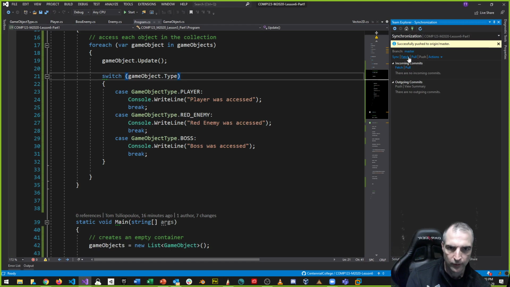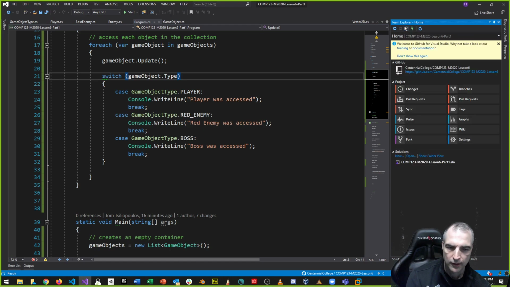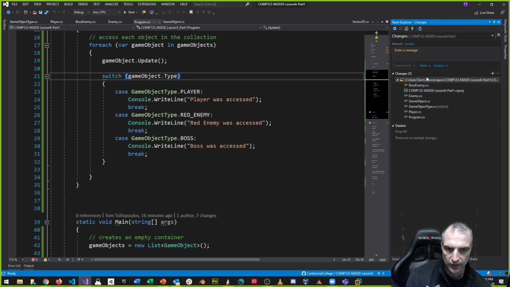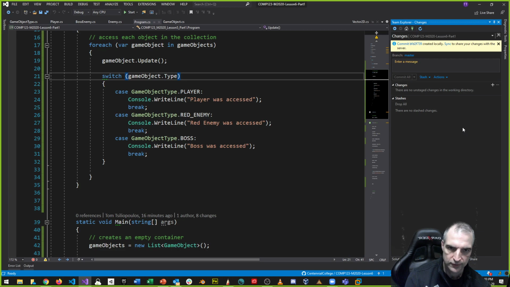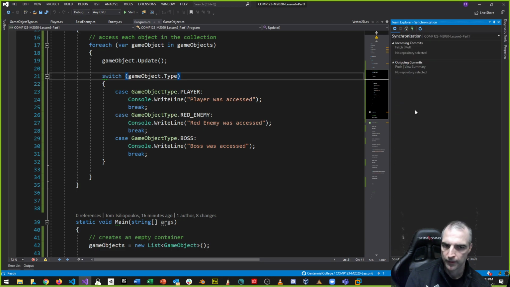Okay, let's put this up on GitHub. So again, Team Explorer. I'm going to go to Home. I'm going to go to Changes. I'm going to say I added game object type enum and enumeration. Commit all, and we've made all those changes. Commit all, Home, Sync, and Push.